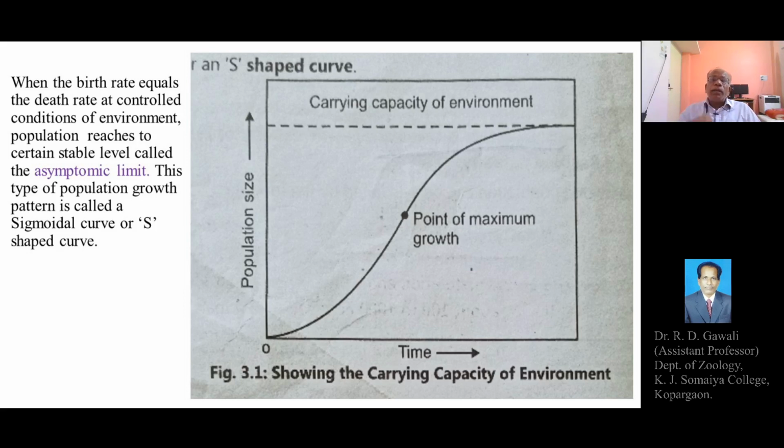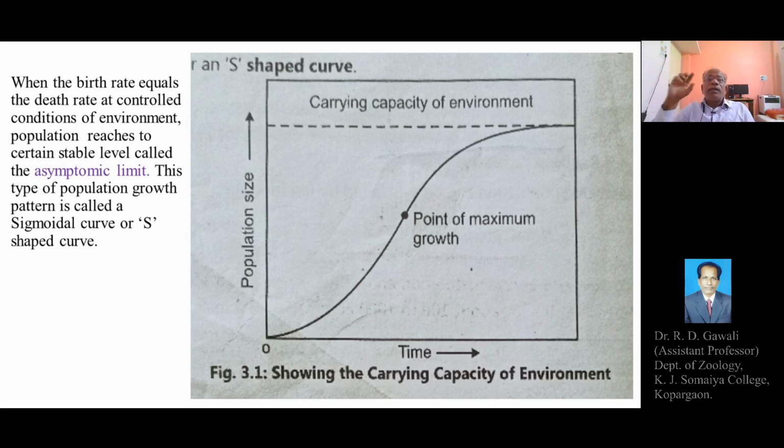At this point there is maximum growth, after which there is a slow decline in the growth of the population, and after a definite period it remains constant. It is not growing further, but remains constant or stable. This is the point of equilibrium, and this represents the carrying capacity of the environment.